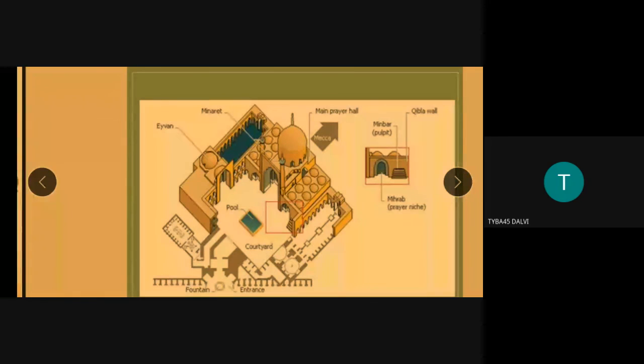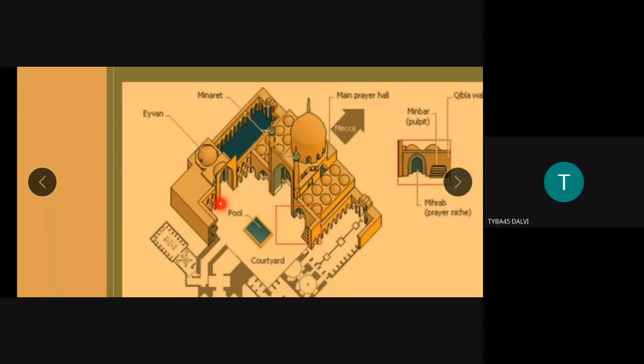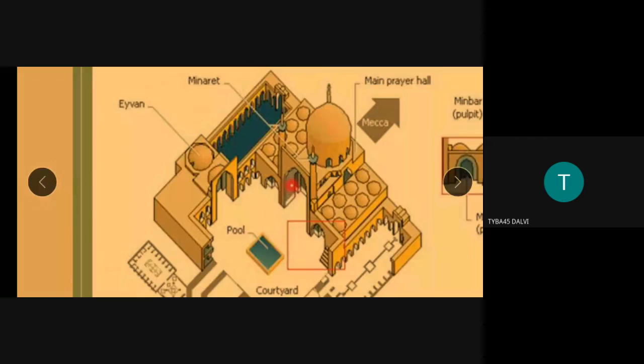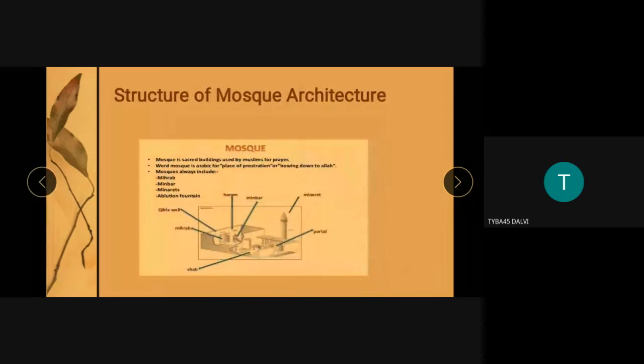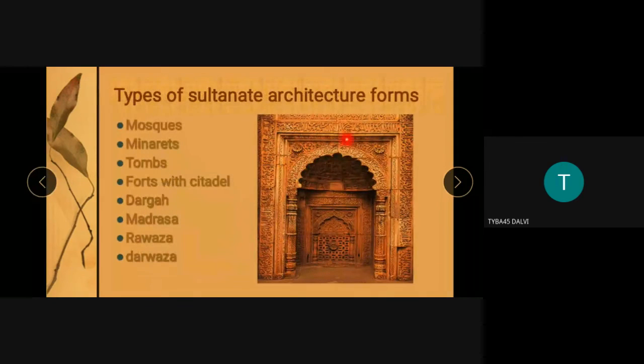Yes, sir. Please tell me, the mosque has a dome type. No, the entrance. I'm talking about only the entrance. This entrance I'm talking about. See, this is the entrance. So what type of entrance does the Islamic monument, the tomb or mosque, have, and what type of entrance does the temple have? Please tell me.